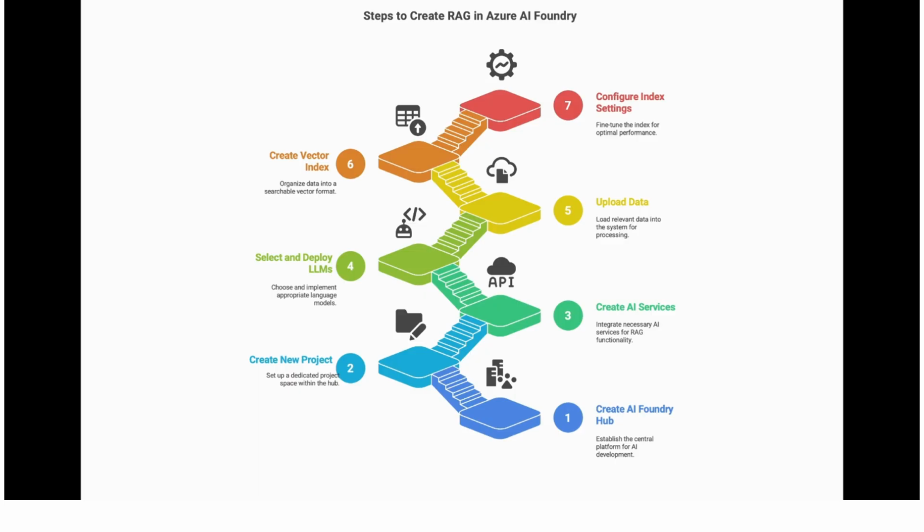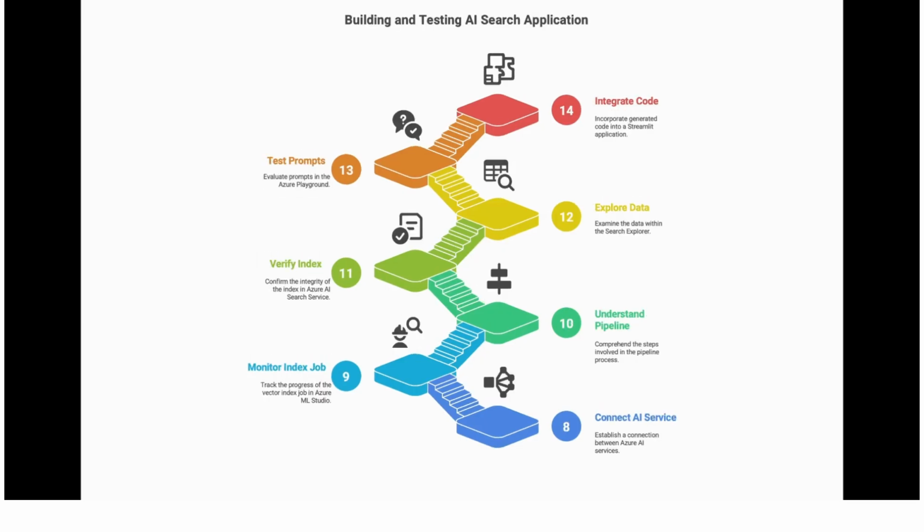Once it is created, then on the Azure platform we need to select and deploy 2 models. We are using here a RAG based embedding model and a ChatGPT model. Then we need to upload our data, create the index, configure it, and then connect. While configuring, we need to connect with the Azure AI services, and we can monitor this in ML Studio. I will show you all this step by step.